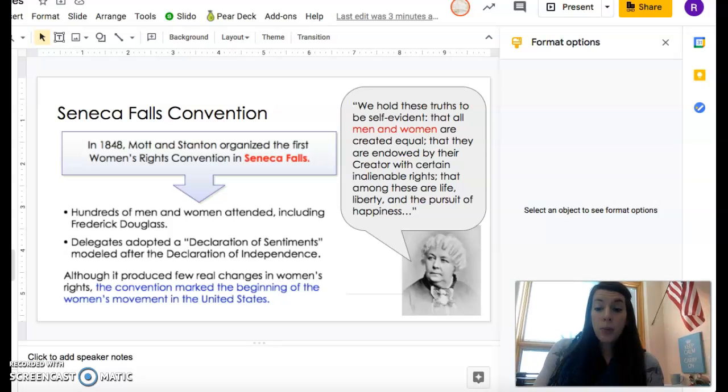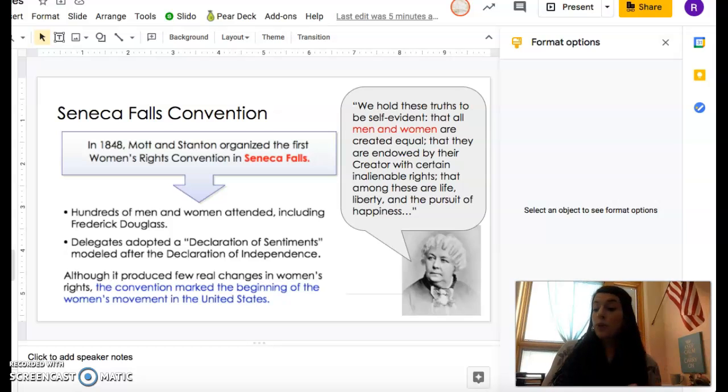So in order to fill out page 11 in your notes, this is about the Seneca Falls Convention. Yesterday we had our own Seneca Falls Convention. This is about the actual Seneca Falls Convention. So in 1848, Lucretia Mott and Elizabeth Cady Stanton organized the first women's rights convention in Seneca Falls.